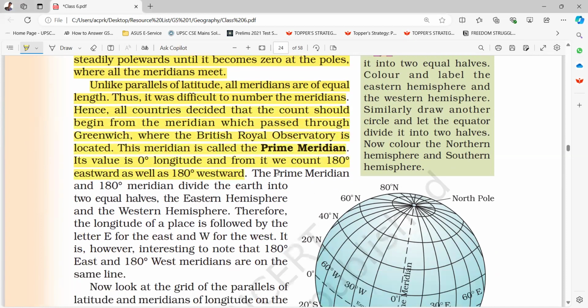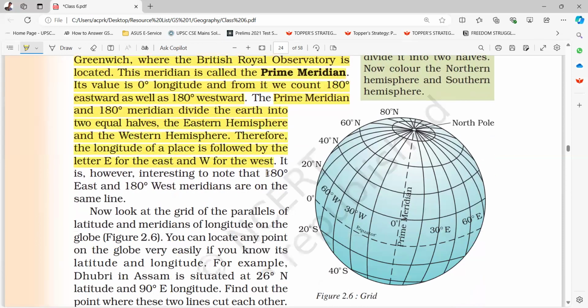The prime meridian and 180-degree meridian divide the Earth into two equal halves, the eastern hemisphere and the western hemisphere. Therefore, the longitude of a place is followed by the letter E for the east and W for the west. It is, however, interesting to note that 180-degree east and 180-degree west meridians are on the same line.